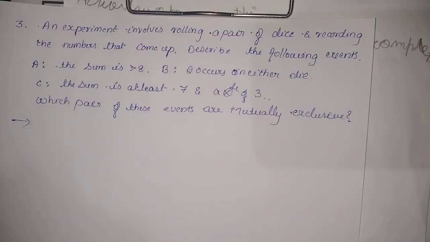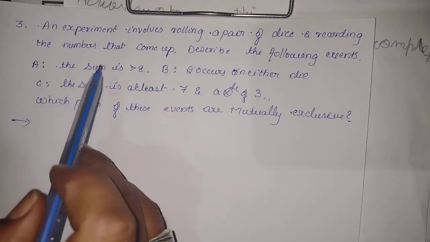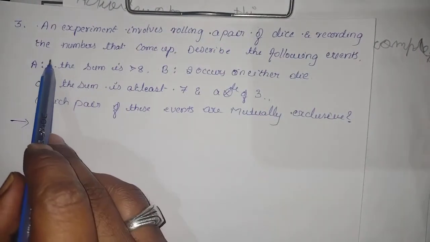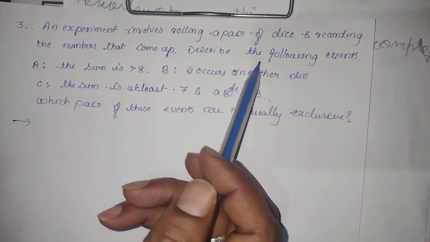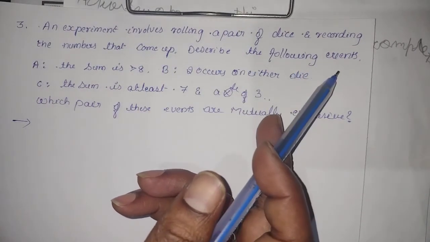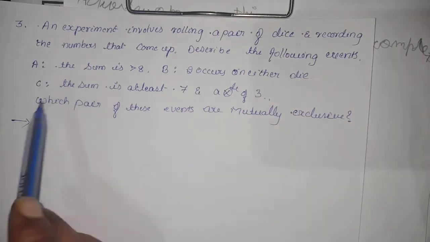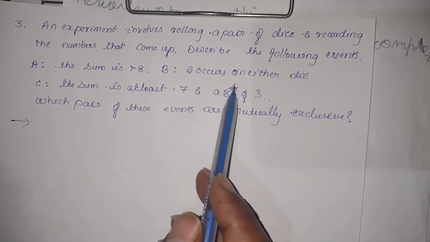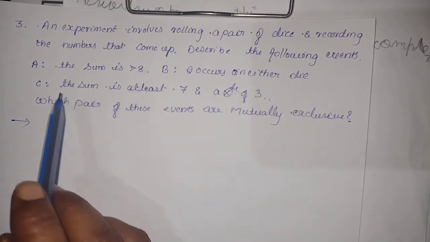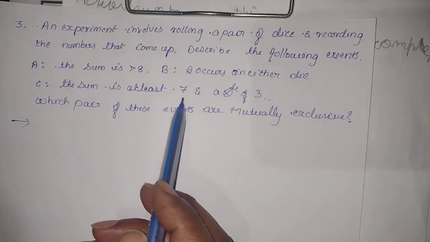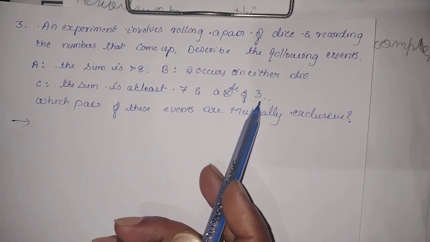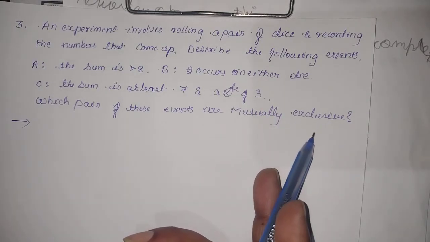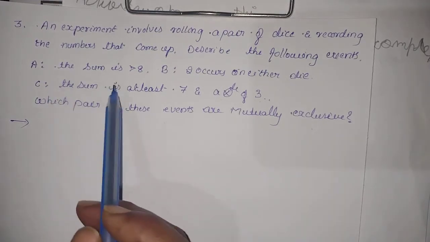Okay students, problem number 3. An experiment involves rolling a pair of dice and recording the number that comes up. Describe the following events. Clear? The event A stands for the sum is greater than 8. B stands for 2 occurs on either die. C stands for the sum is at least 7 and a multiple of 3. Which pair of these are mutually exclusive? Mutually exclusive means the intersection of two elements is empty.